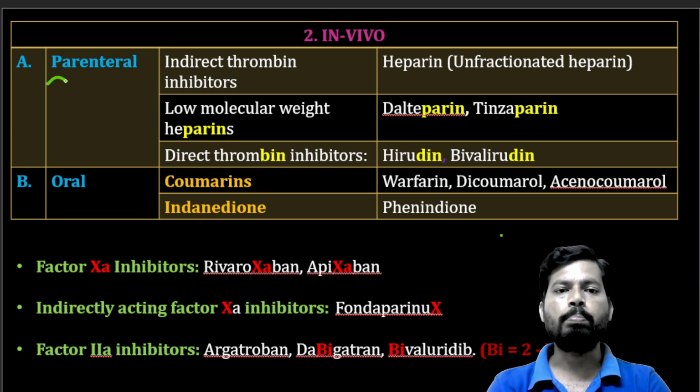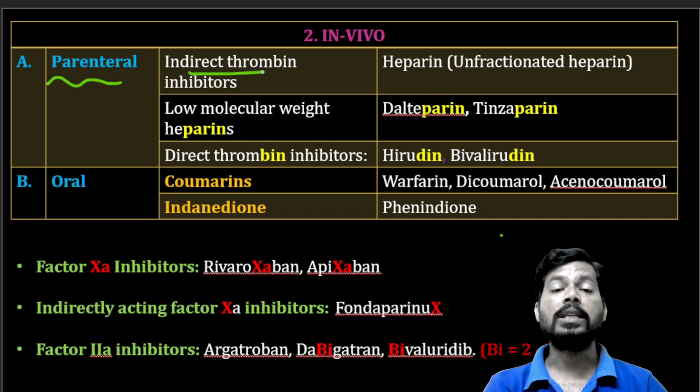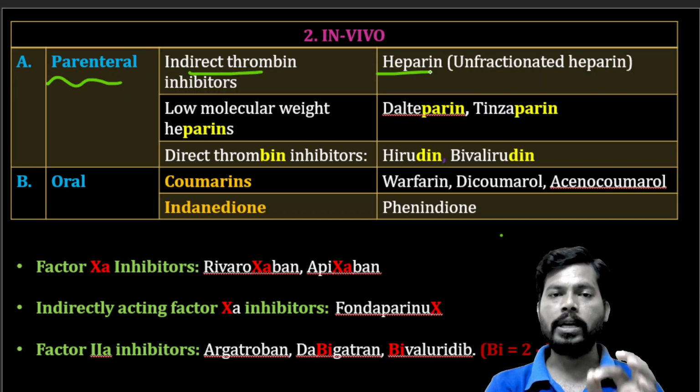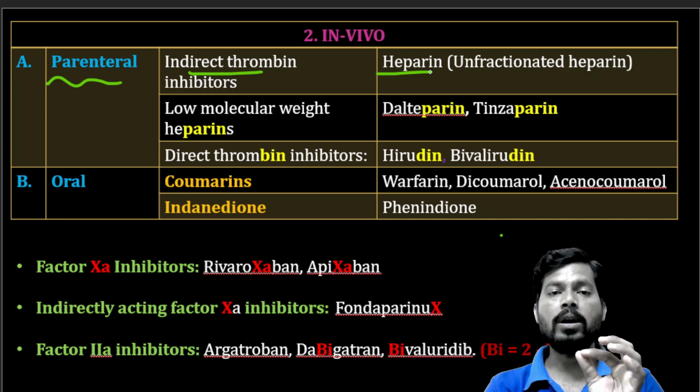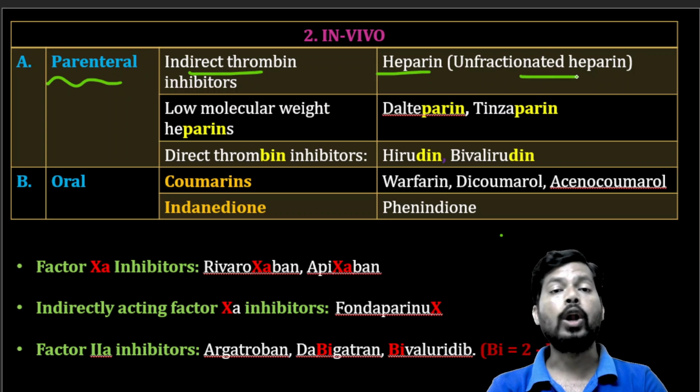In that category, parenteral anticoagulants. In the parenteral category, the first one is the indirect thrombin inhibitor. These drugs indirectly inhibit thrombin. That is heparin. Heparin is a sulfated mucopolysaccharide. It is anionic in nature, so it is in ionized form. Ionized forms have poor absorption and distribution, and heparin has a large molecular weight. Because of these reasons, heparin is not suitable by the oral route. It is taken by the parenteral route, especially unfractionated heparin, the large molecular weight heparin.